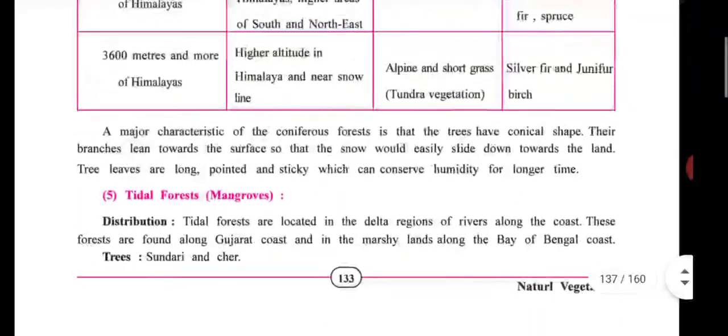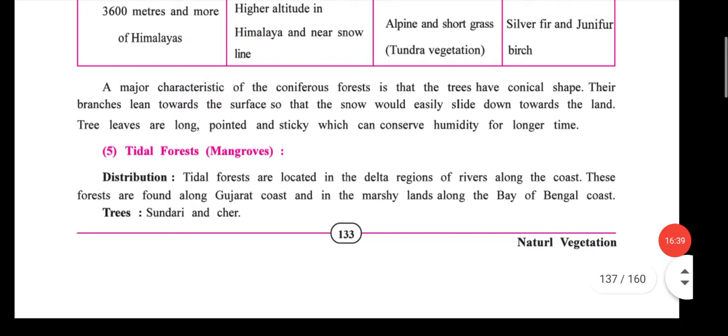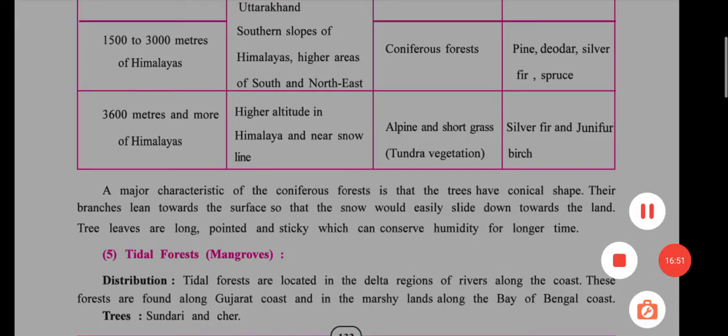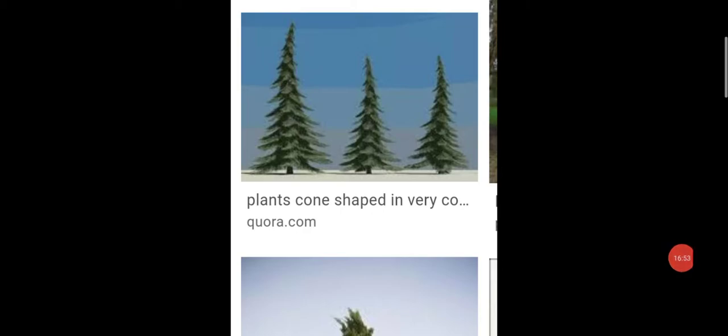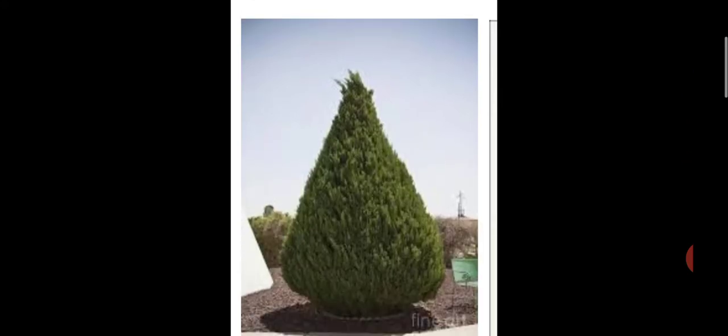See students, I will provide on screen these types of trees. Just 2 minutes. Trees have a conical shape at Himalayas. See students, these are trees which have a conical shape, like this type of trees at Himalayas, and this one also.